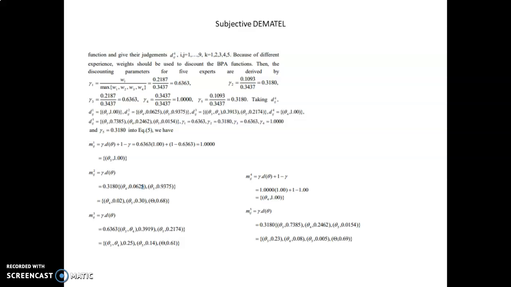Next step, fuse the subjective experience. Because of different experience, a discount should be used on the BPA function, and these are the results for the discounting parameter for 5 experts. MIG is the final influence degree for criteria to criteria, but this only reflects one personal view, so it is necessary to make a combination of all experts by using the Dematel rule.